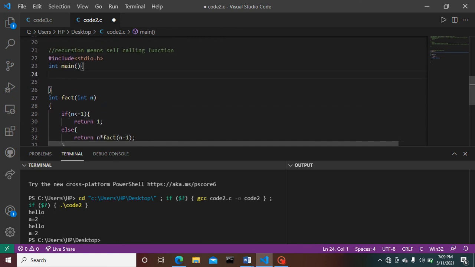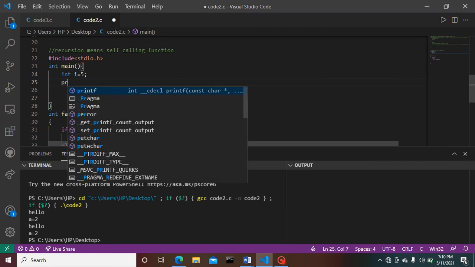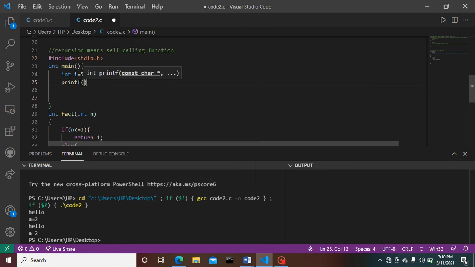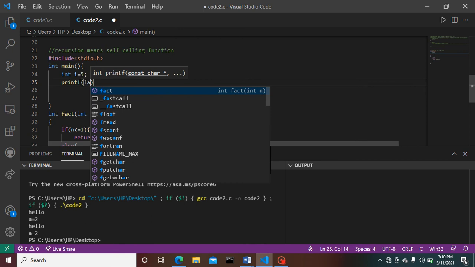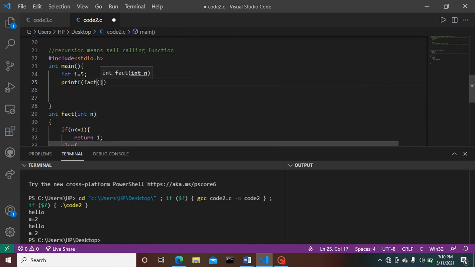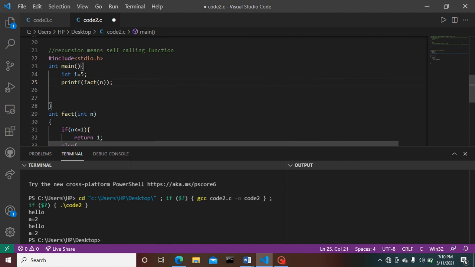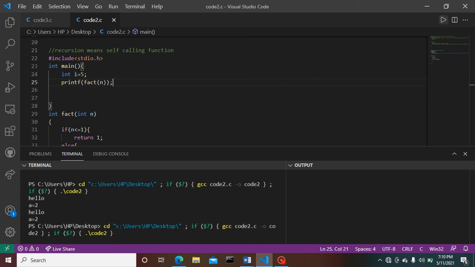And herein int main we have provided integer I is equals to 5 and printf fact n. Let's have a look at this code.